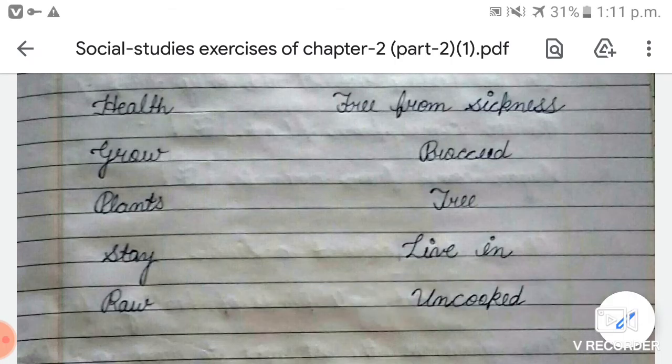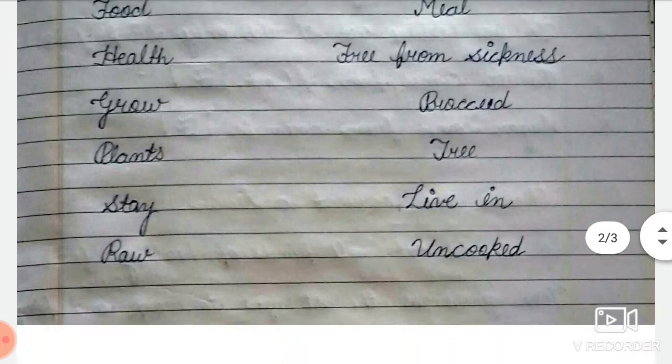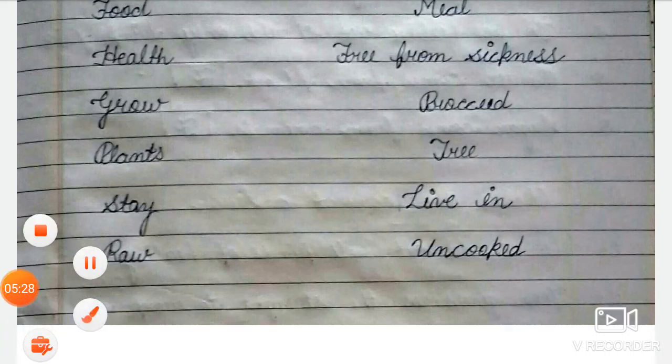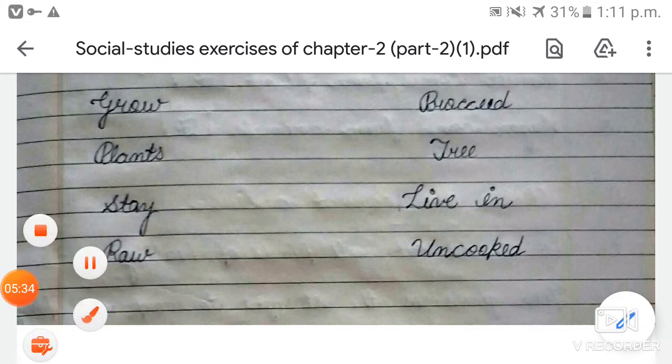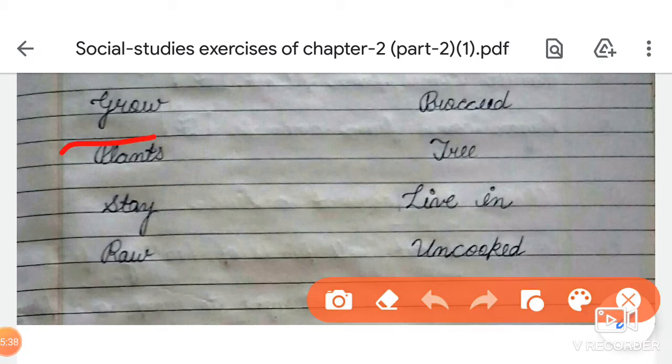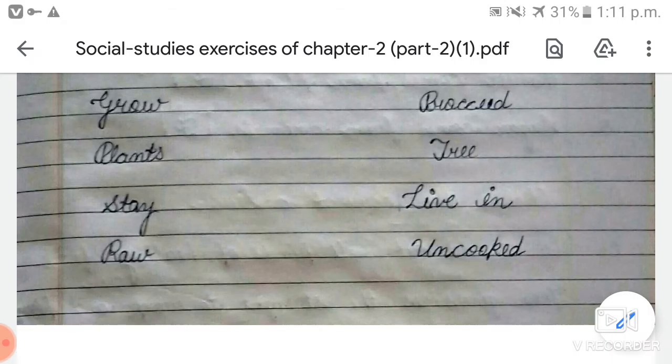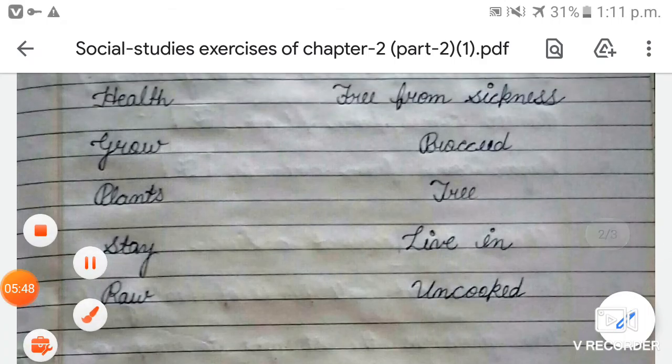Is that clear, students? Now next one is grow. What is the spelling of grow? GROW, grow. And what is the meaning of grow? Grow means proceed. PROCEED, proceed. Now next word is plants.